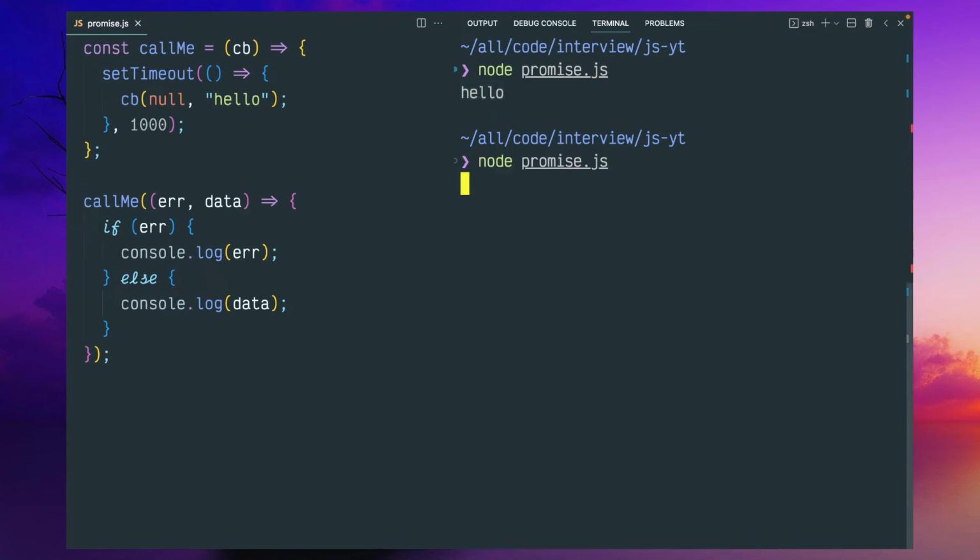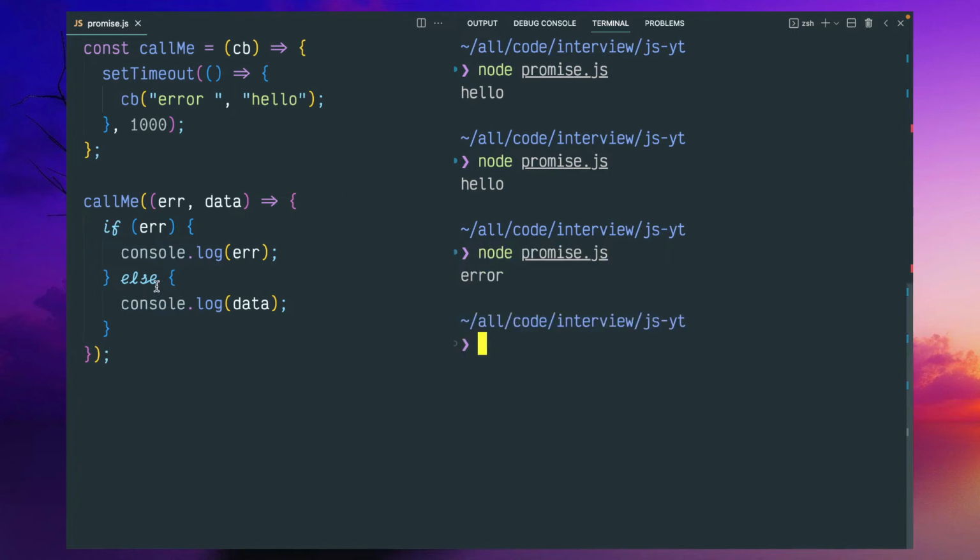There won't be any change in the program, but this is the suggested way to do error handling. So if you want to pass some error, you can pass any data, and if you try to call it, this data block won't get printed. The error is going to print. So this is the way you can do error handling, and once it's a success, we can call some nested operation. Then debugging and dealing with callbacks would be a little bit complicated.